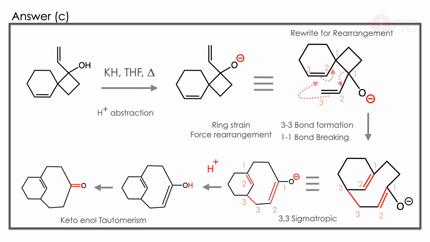The answer is C. Let us see how. The starting material is a fused system. Here, using the strong base, proton abstraction will be there, so the O minus will form. To make the reaction easy, we rewrite it for rearrangement. So we rewrite it upside down, so the allyl ring goes down and oxygen also goes down. Here the rearrangement occurs. The double bond shifts, a new double bond forms.